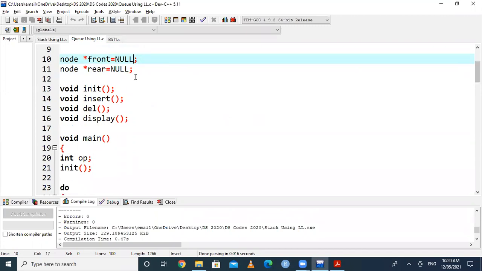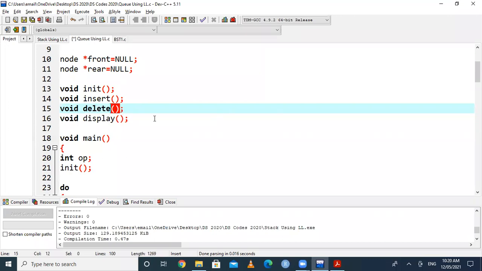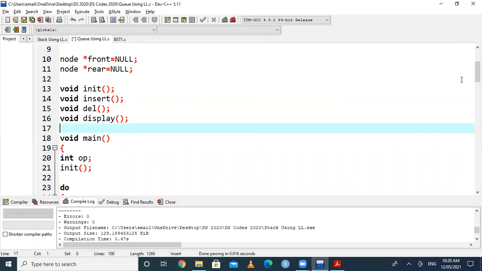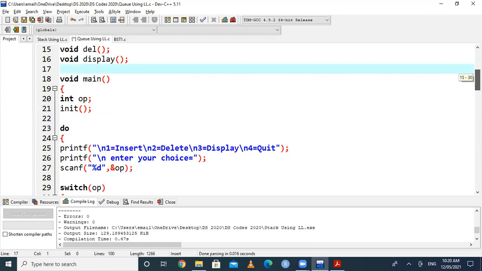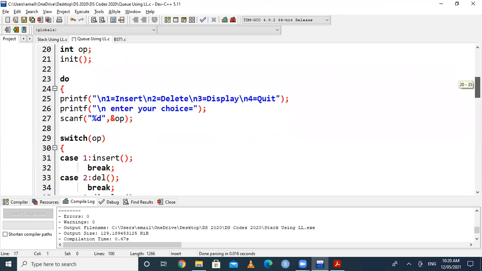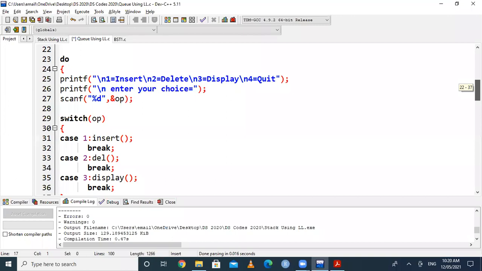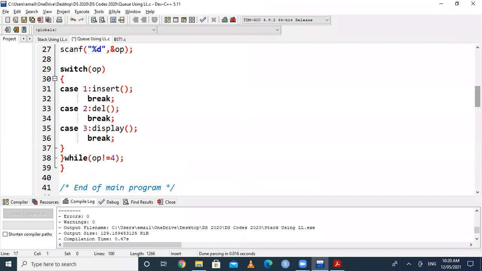Then we will go for the same functions here: insert, init, delete, and display. We know that you cannot use DELETE, because this is a default keyword in the C language. So instead of that, we are using just del for the delete function. And then you can again create a menu in a similar manner. You can call insert in case number 1, delete in case number 2, and display in case number 3.